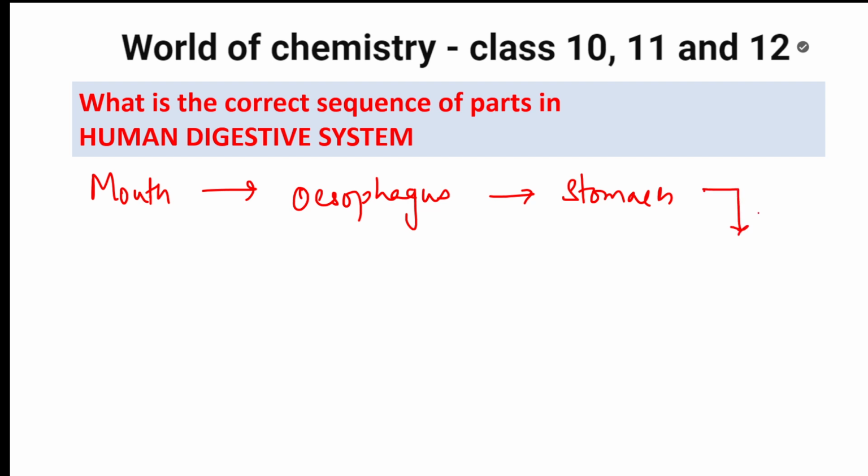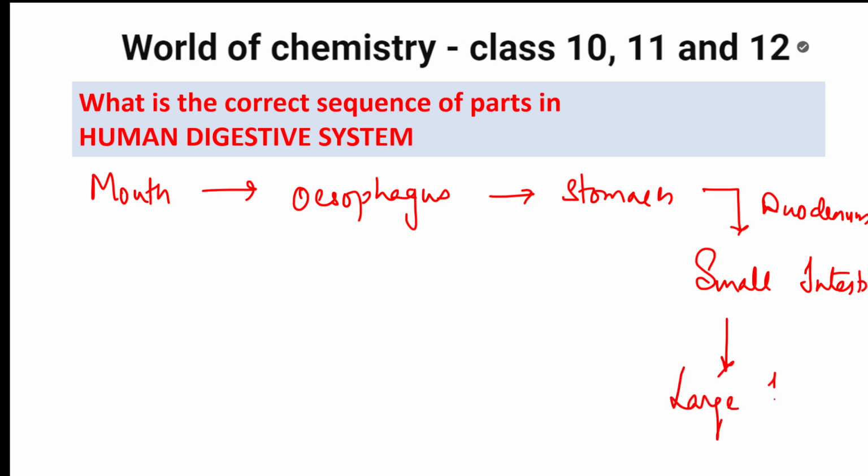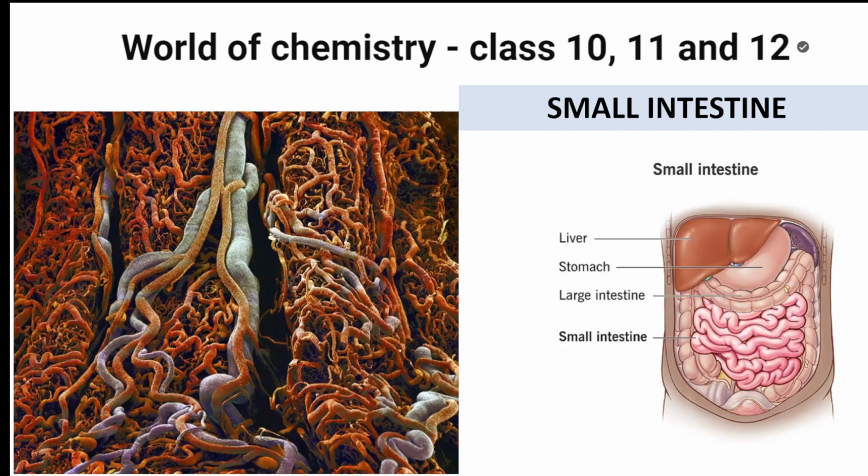After stomach, you have your duodenum, where the pancreas and liver get attached and secrete their juices. Then small intestine. Then large intestine. Then after that, rectum. After that, anus. Perfect. This is the order. Easy, students? Very easy. Now, let us see the next concept.